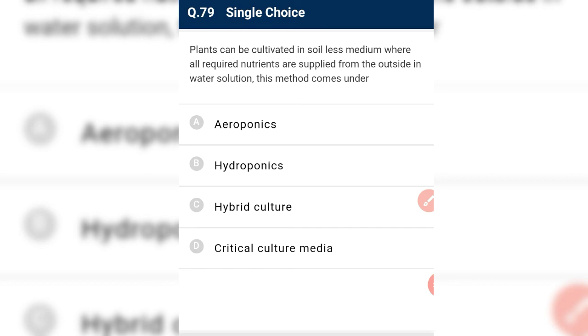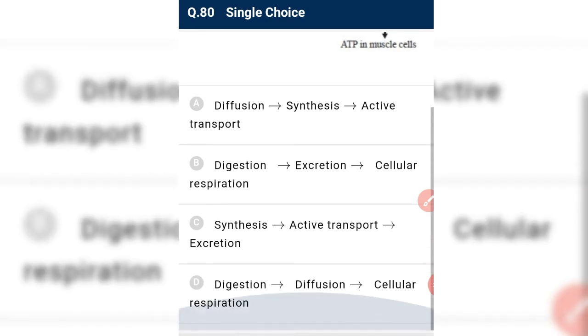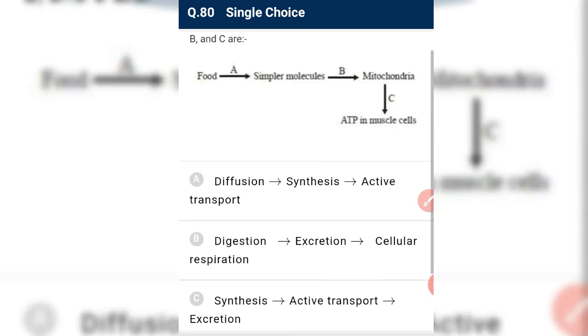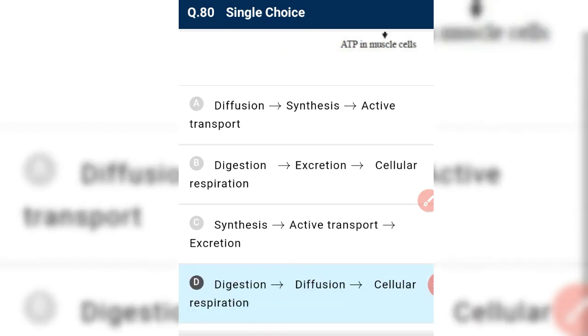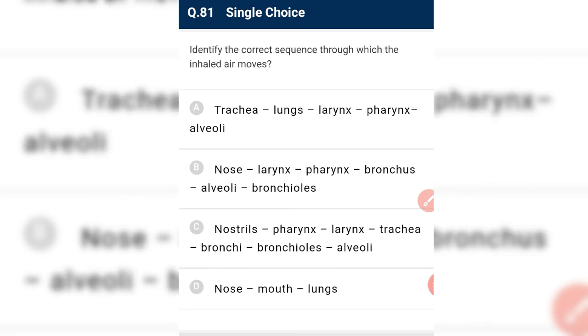Plants can be cultivated in a soil-less medium, where all required nutrients are supplied from outside in a water solution. This method is called hydroponics, discovered by Julius von Sachs. The correct sequence of the process represented by A, B, C is: first the digestion of food takes place, then diffusion into the mitochondria, and then cellular respiration takes place in the mitochondria. So A is digestion, B is diffusion, and C is cellular respiration.